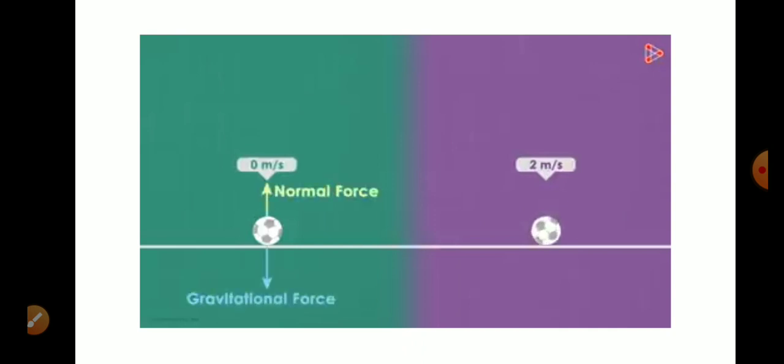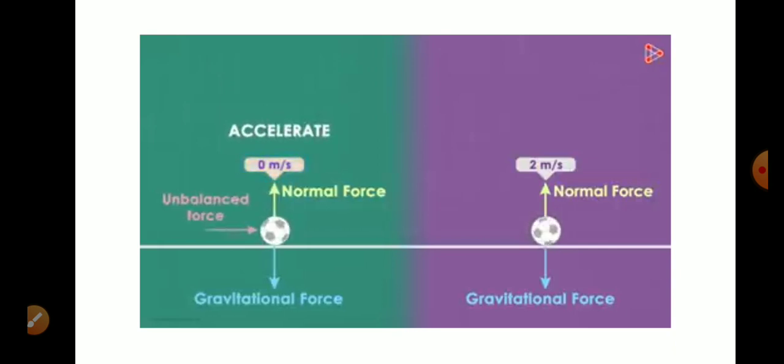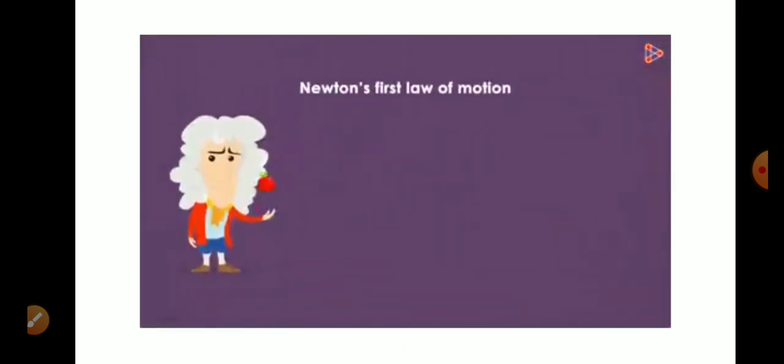And guess what? It's the same story with every object. Every object will continue to do what it's doing. If it's at rest, it will remain at rest, and if it's in motion, it will stay in motion. But what can change this? Yes, only an unbalanced force can change this. If it's at rest and an unbalanced force acts on it, it will move. If it's in constant motion and an unbalanced force acts on it, it may accelerate or change direction. And this is nothing but Newton's first law of motion.